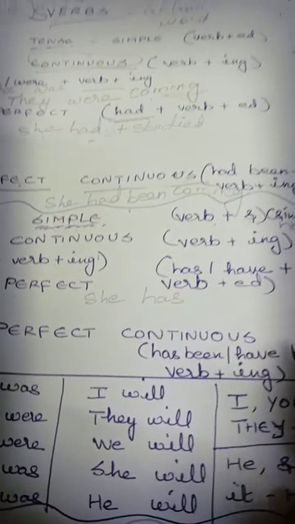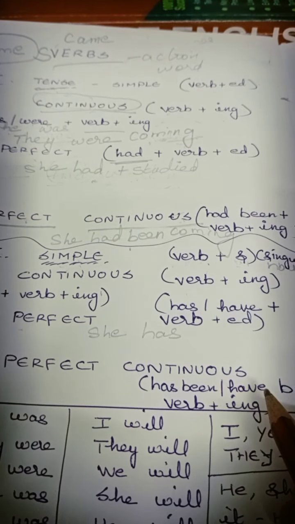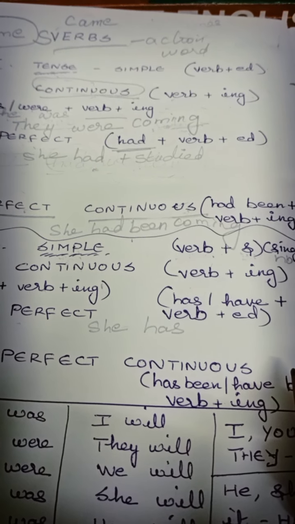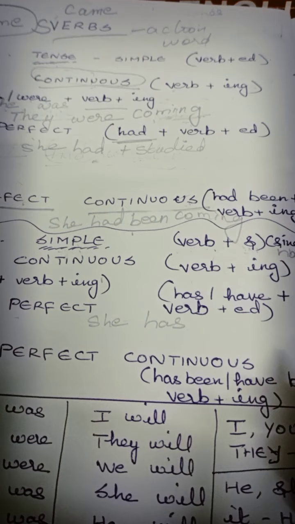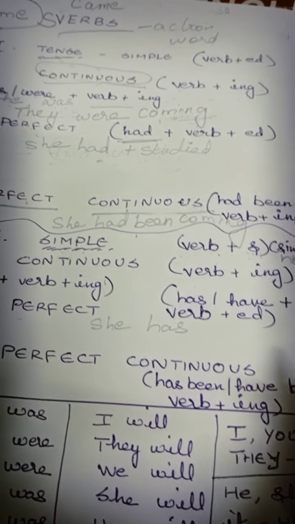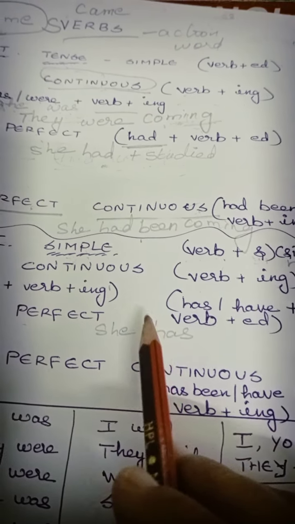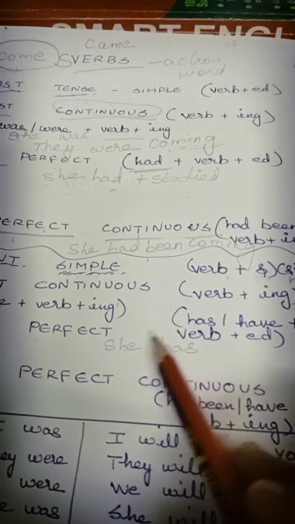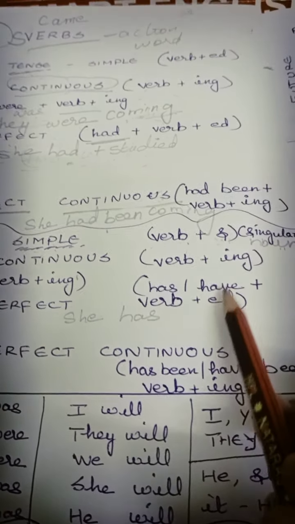has. He has. I has or have? I have. Very good. Yes. For third person, that is she, he, it, we will use has. And for I, you, we, they, we will use have.